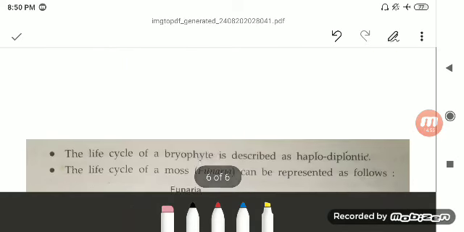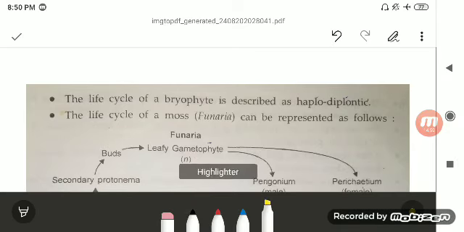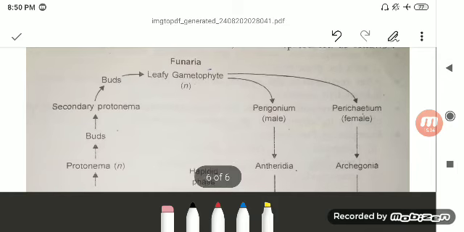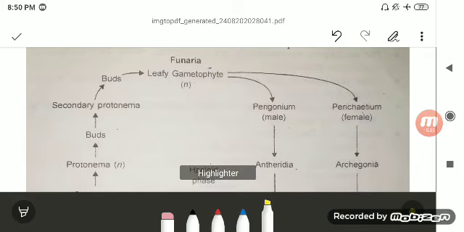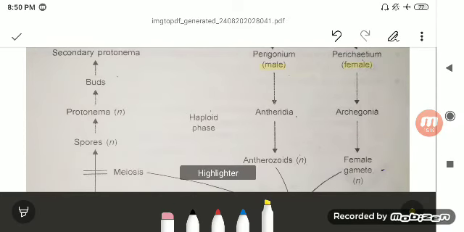Fine. So next, the life cycle of the bryophyte is described as haplodiplontic, as you can see. As we know, Funaria has a leafy gametophyte, that is n. So they will form the male and the female parts, again n and n, antheridia and archegonia, which will form the antherozoids and the female gametes, n and n.